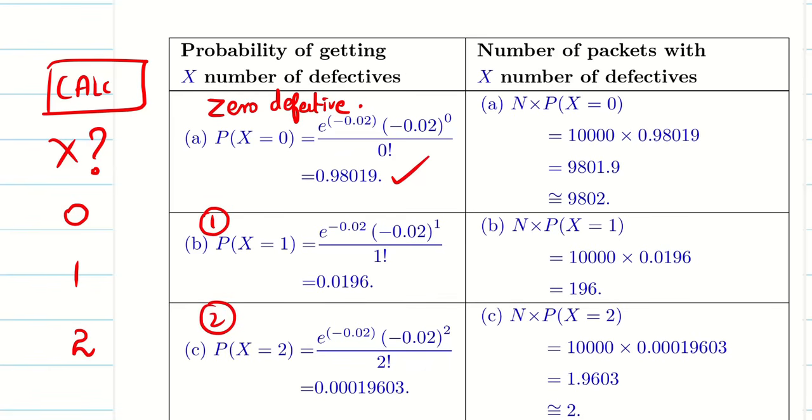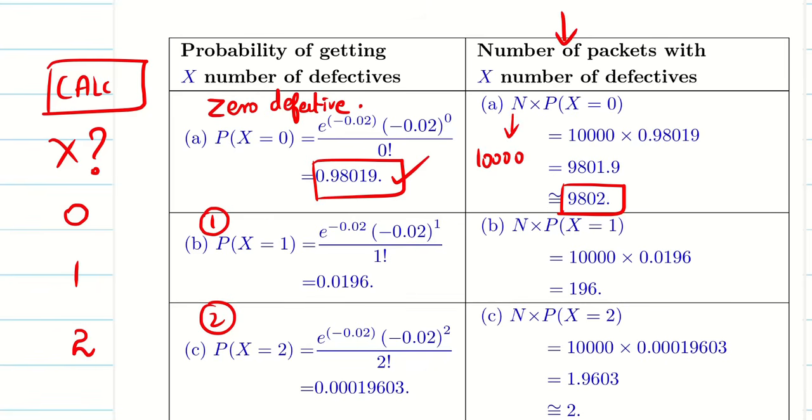Now I want to know how many packets are there out of 10,000 with 0 defective. So this is obvious, we have this data. When you multiply, now we have to round it off. It's 9,802, because my N is 10,000 packets. We already know this data.